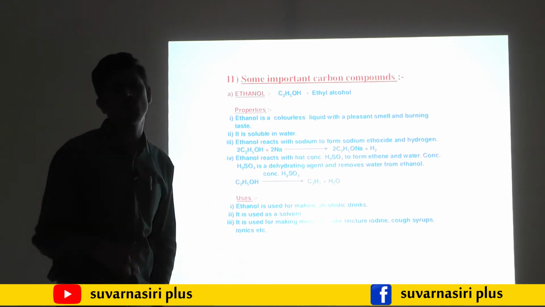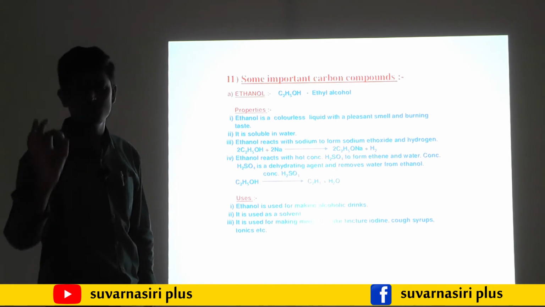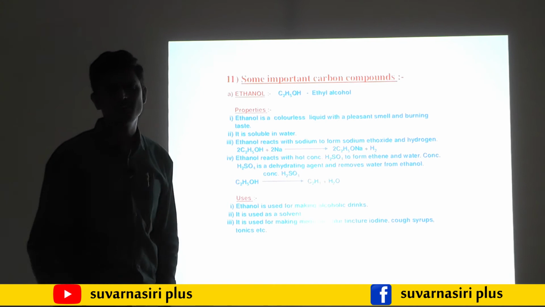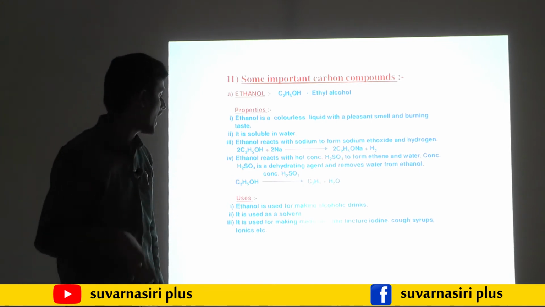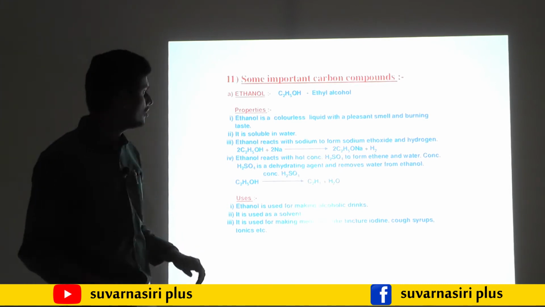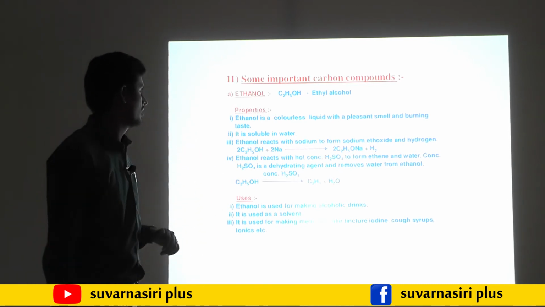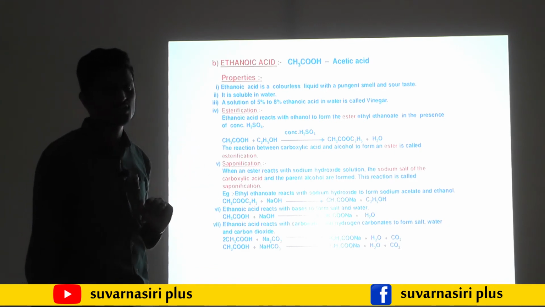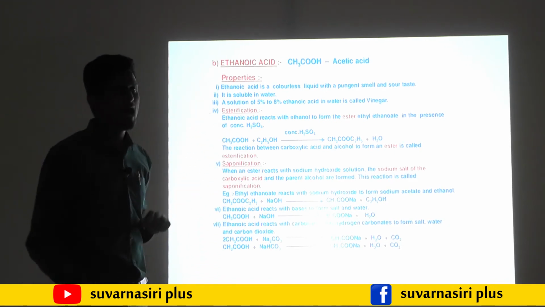If a 1 mark question arises, write the use of ethanol: ethanol is the active ingredient of alcoholic drinks, and it is used in tincture of iodine and in many tonics. So this completes ethanol. Then next we will move on to the second important carbon compound, ethanoic acid.